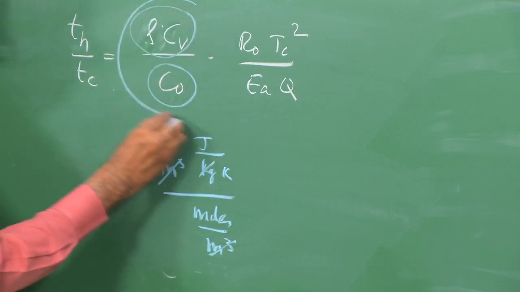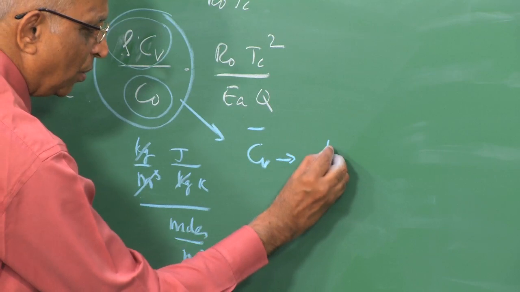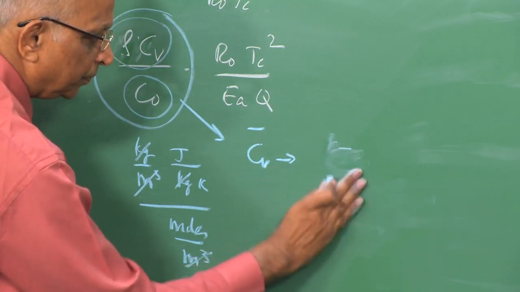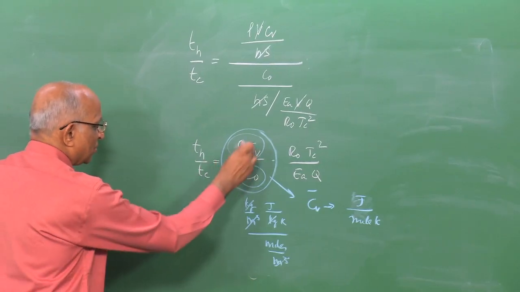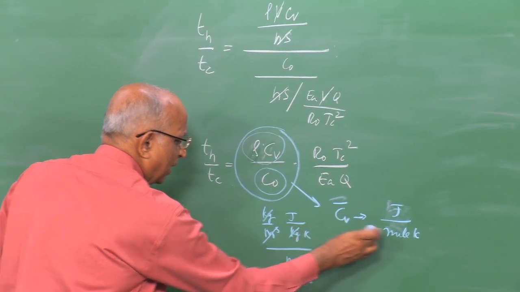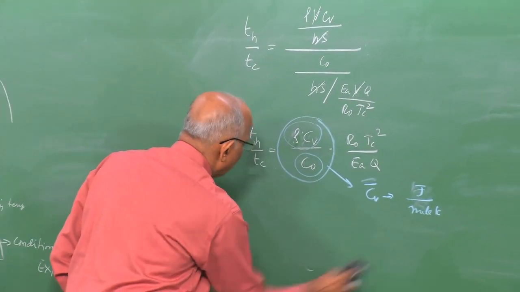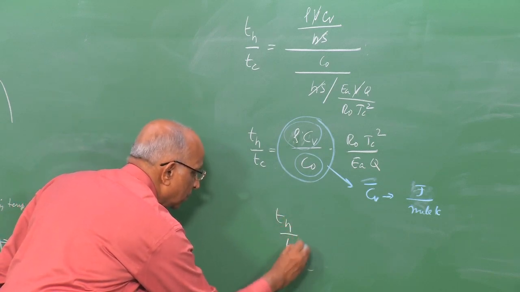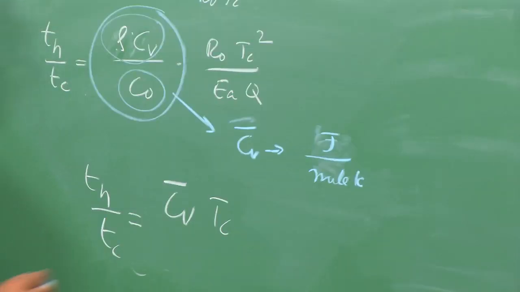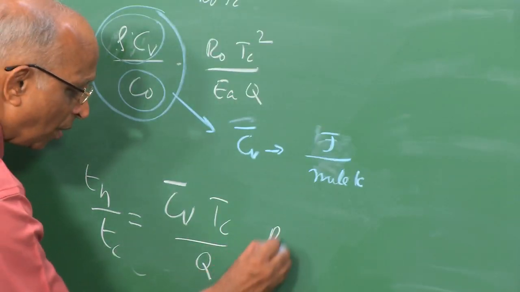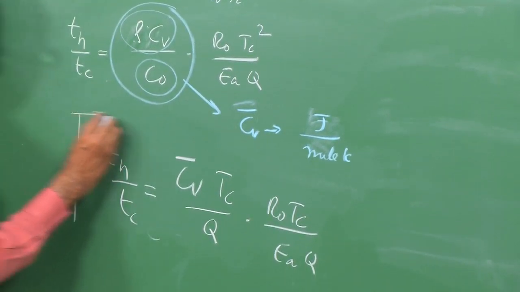That means, we are talking of specific heat per mole, and we can say this is equal to Cv bar, wherein we are talking in terms of so much kilojoules or joules per mole Kelvin, which is equal to the specific heat per mole, and therefore, I can write this as equal to Cv dash, which is instead of taking in terms of joules per kilogram Kelvin, I am considering joules per mole Kelvin, and therefore, I get the value as Th by Tc is equal to the specific heat into, let us say Tc, I bring one Tc here divided by Q over here, and then I am left with R naught Tc by EA, that is activation energy into Q. Well, this becomes my expression for Th by Tc.